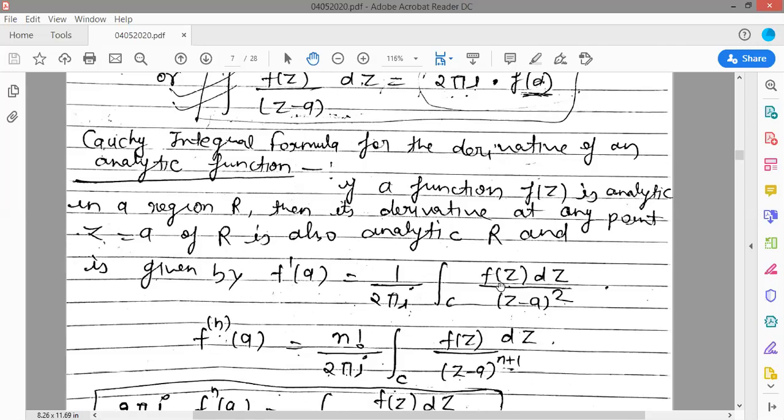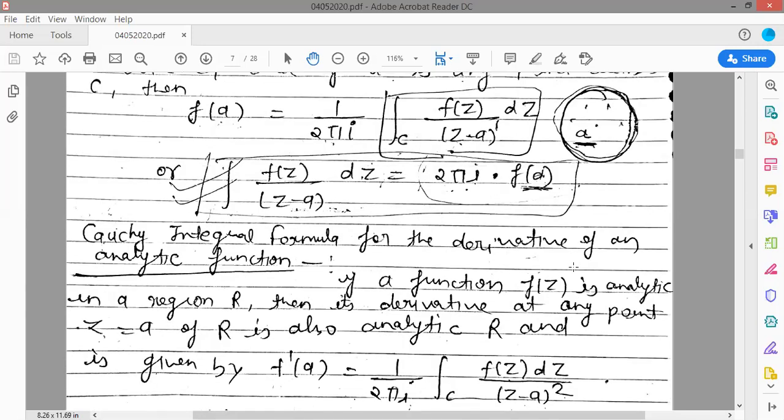a of R is also analytic, and R is given by f'(a) is equal to 1 upon 2 pi i integration over C of f(z) dz upon (z minus a) whole square. Suppose, just look at the above formula, there is only one singular point. That means f(z) upon (z minus a) to the power 1 is here. That means only one pole, a simple pole, is given here.